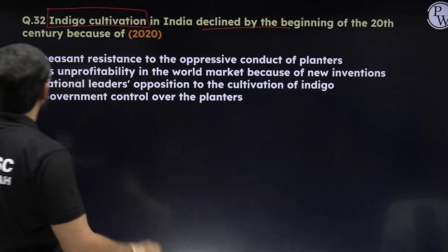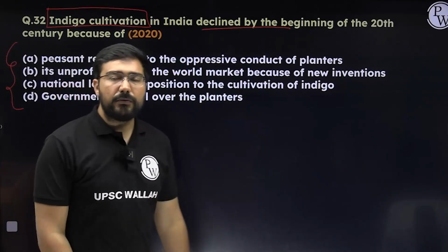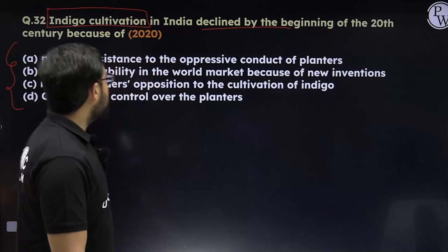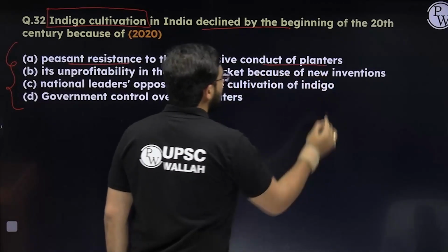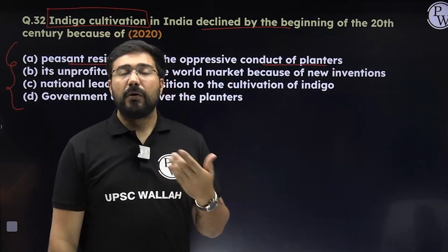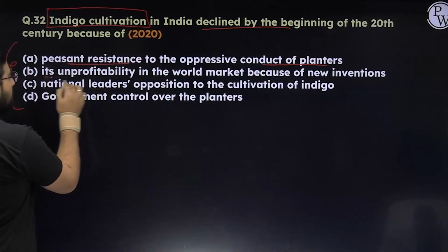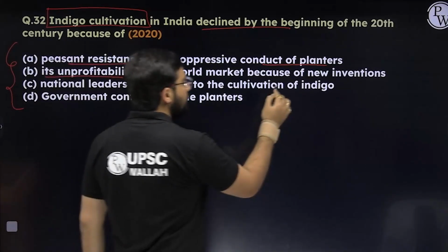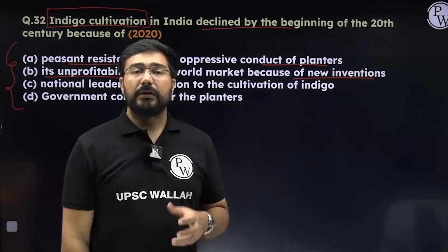Okay, so now let us understand what was the factor responsible for its decline by the 20th century. The first statement says peasant resistance to the oppressive conduct of planters. To some percentage it is correct, but it may not be the final answer. So let us understand the second statement. Its unprofitability in the world market because of new inventions. The second statement makes more sense.